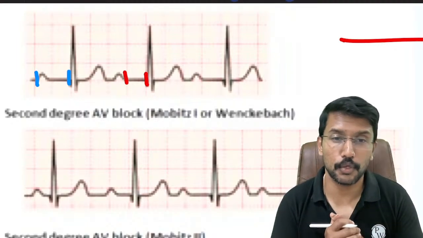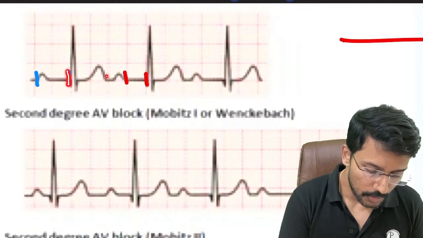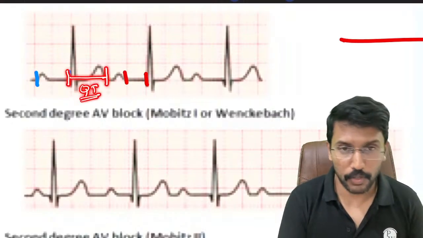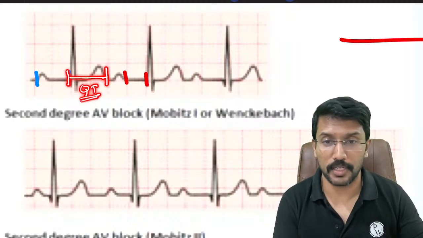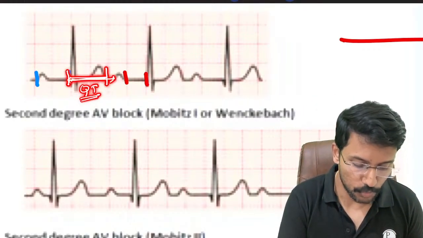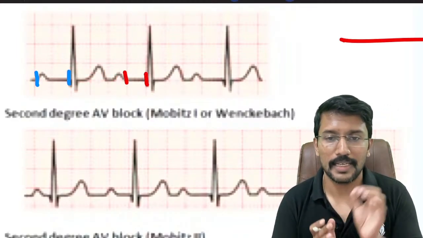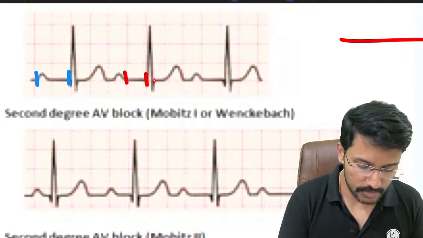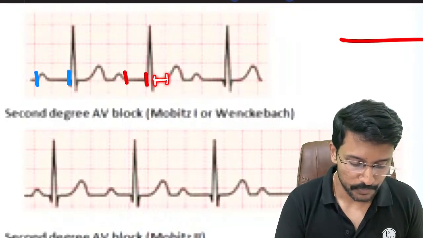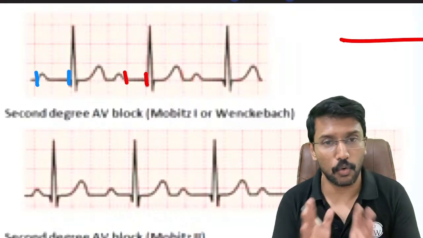For example, you have this QT interval, right? That starts with the beginning of the Q wave to the end of the T wave. That is our QT interval. I think in one of the previous sessions we were talking about QT prolongation leading to torsades de pointes. That means this QT interval is prolonged. So interval always includes a wave, segment never includes a wave. So this is the ST segment, right? End of the S wave to the beginning of the T wave is the ST segment. End of the T wave to the beginning of the P wave is the TP segment. Segments do not include a wave.